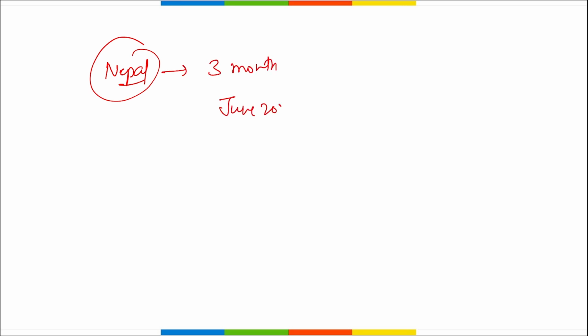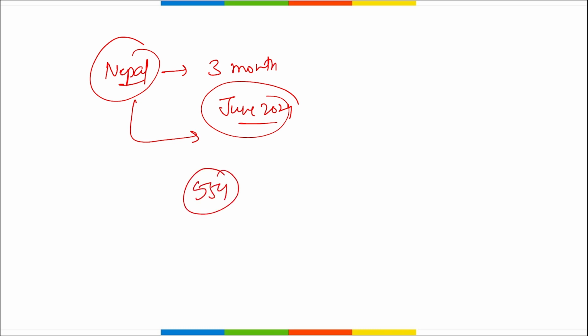Next, one more thing, remember, India has renewed the agreement to export electricity to Nepal for 3 months until the end of June 2024. So it has been extended for 3 months till June 2024. Take a note of this. And Nepal can import 554 megawatts of electricity from India between 6 a.m. to 6 p.m. under this agreement.